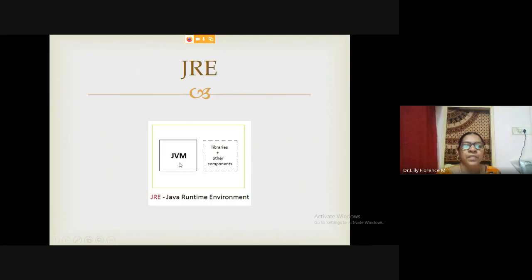See, JRE contains JVM and other libraries, but JDK contains JRE and other tools. So JDK is a superset which contains JRE, and JRE contains our JVM. This is the Java programming environment. So when you want to install Java, you have to download JDK from the Java website and install it. So all the supporting libraries will get installed in your system.